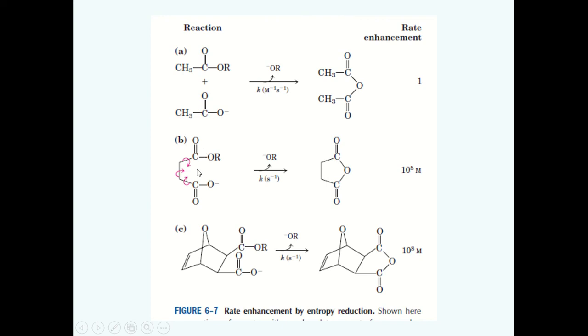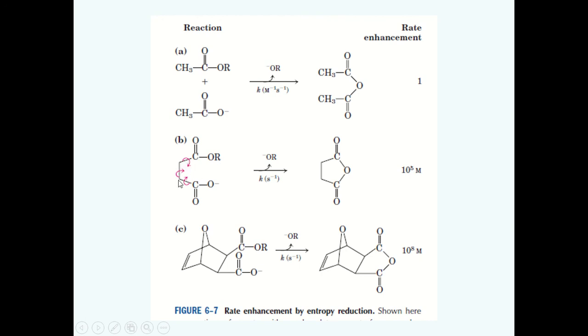Let us look at the other example where these groups participating in the chemical reaction are sort of fixed by means of this carbon backbone here. When these groups are immobilized, both of these groups lie on the same molecule. Hence, these groups are relatively immobilized. So therefore, the rate of reaction in this case is more, because these groups now lie close to each other in the appropriate orientation.